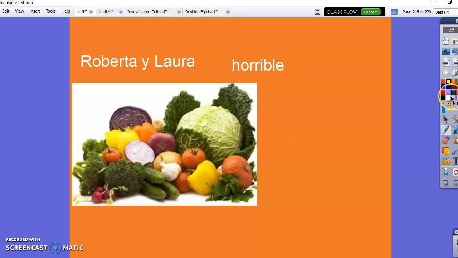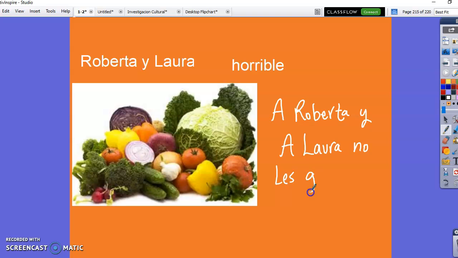So I want to say Roberta y Laura don't like vegetables. So I'm going to start from my sentence. A Roberta y a Laura no les gustan las verduras. All of that to say, Roberta and Laura don't like vegetables in Spanish.